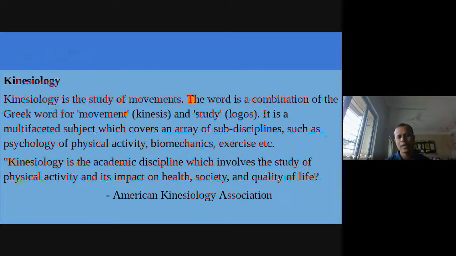And after doing the exercise, what is the impact of the work on our body, and what are the results of our behavior, our placement in our society, that is included in kinesiology. Means whatever work we are doing and its impact on our health, that is called kinesiology.